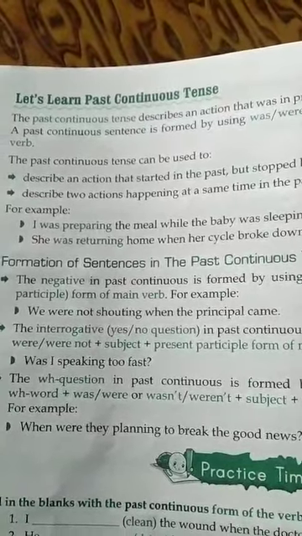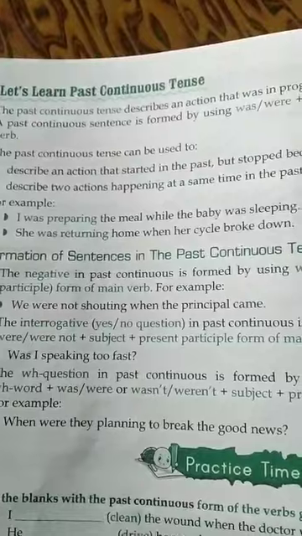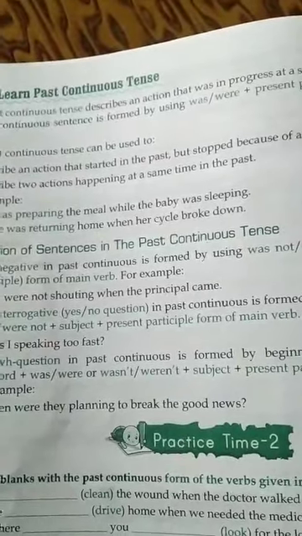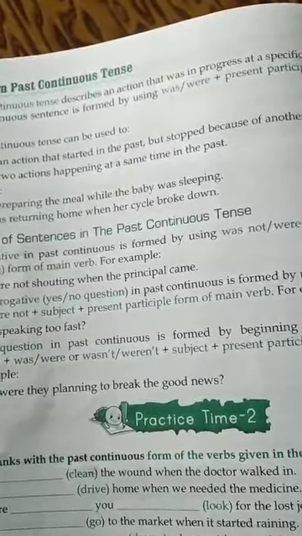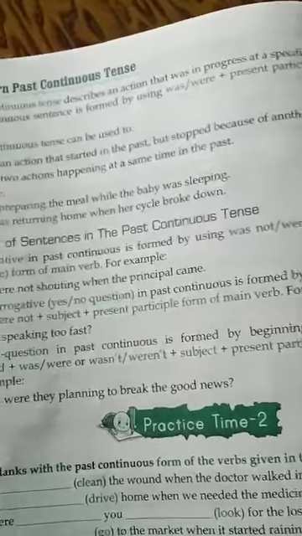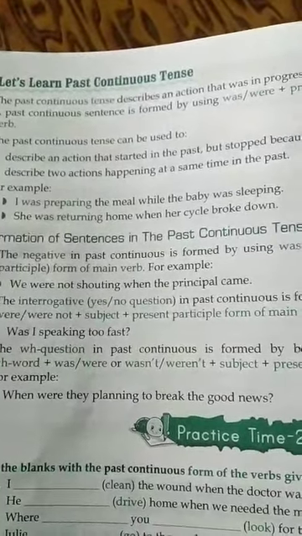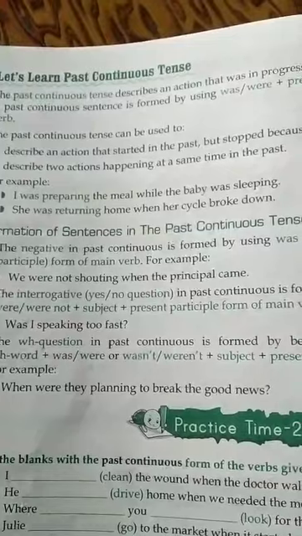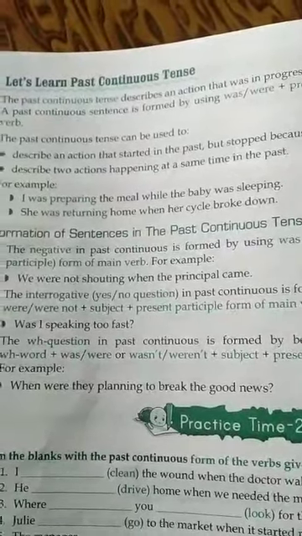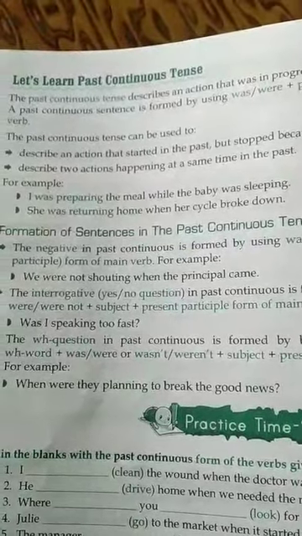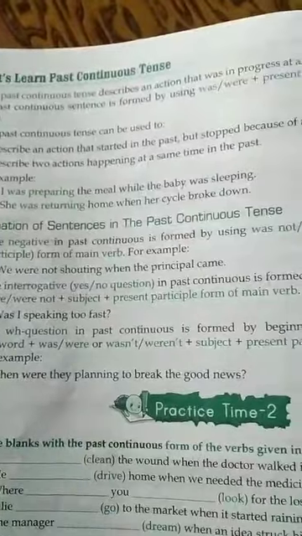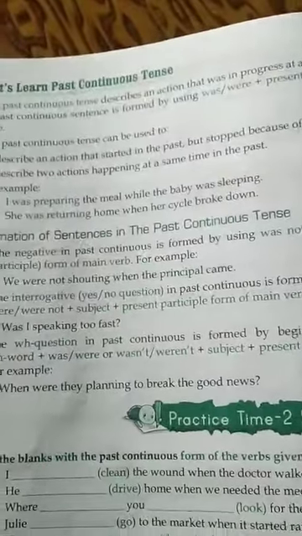The past continuous tense can be used to describe an action that started in the past but stopped because of another action.